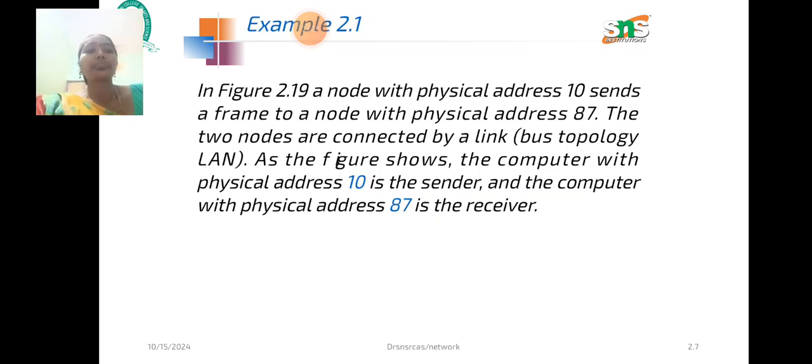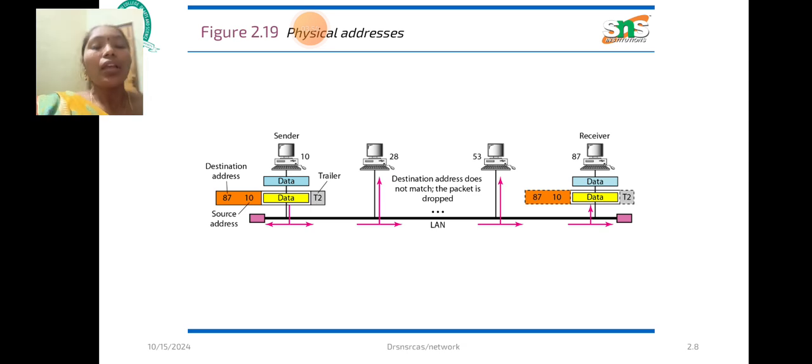So here we have given an example showing that the physical address is contained in a frame sent to a node with the physical address 87. The two nodes are connected by a link, a bus topology LAN. As the figure shows, the computer with the physical address 10 is the sender, and the computer with the physical address 87 is the receiver. The computer network sends the data from one place to another, where the source address is forwarded to the receiver.